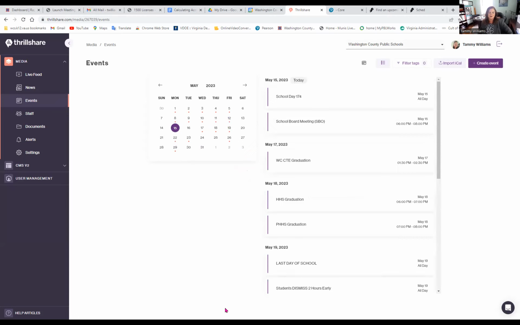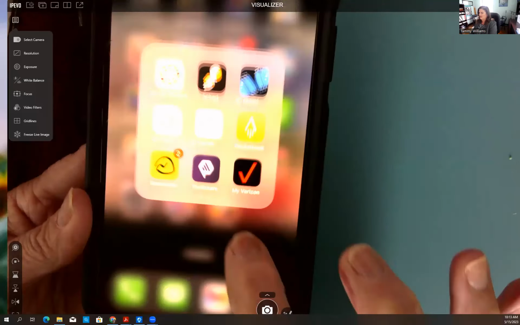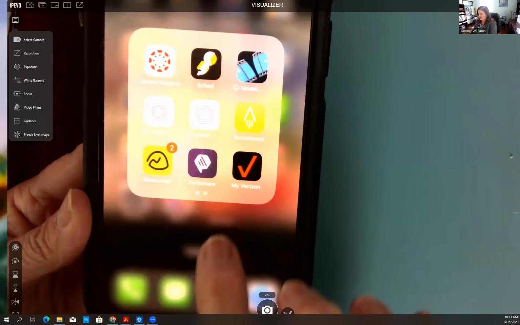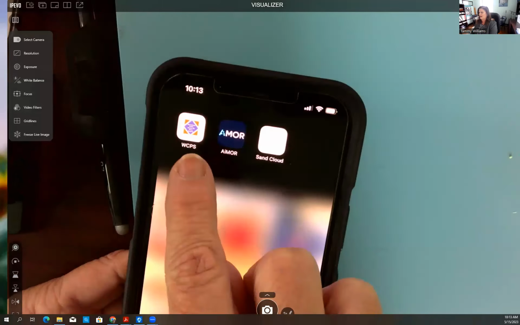Now I'm going to switch over to the app on my phone. So I'm just going to show you what that looks like. Let me stop sharing this screen and share a different one. Okay, so this is what, and I hope you'll be able to see this, what it looks like on your phone. It's this little purple one right down here called Thrillshare. Now that's different. This is what the app that parents are going to see looks like. That's your Washington County app right there.